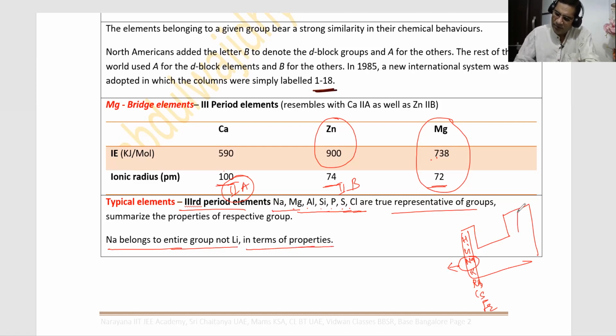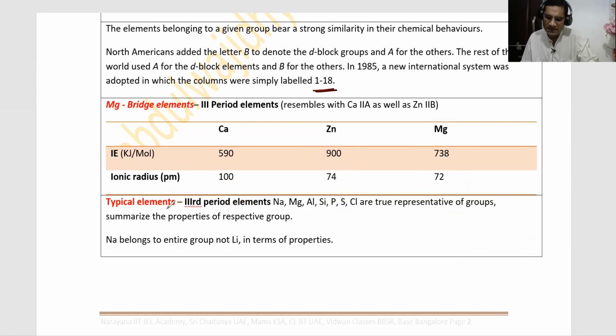Like that, fluorine, chlorine, bromine, iodine, astatine. There, chlorine represents the third period group elements. Which period elements? Third period. Sodium, magnesium, aluminum, silicon, phosphorus, sulfur, chlorine are all third period elements. So third period elements in the true sense represent the properties of their entire group. That is why they are called typical elements.